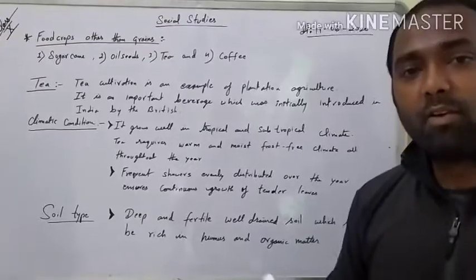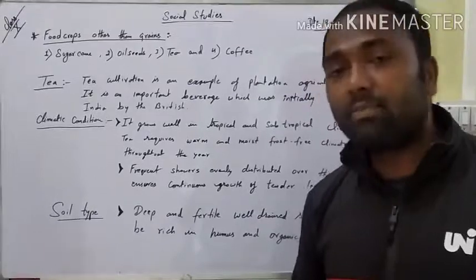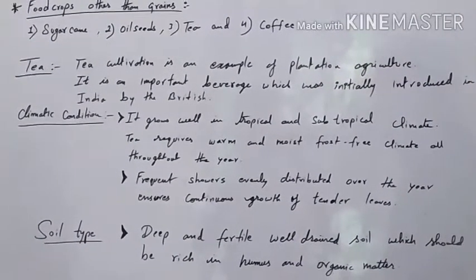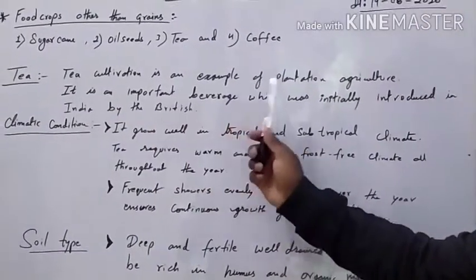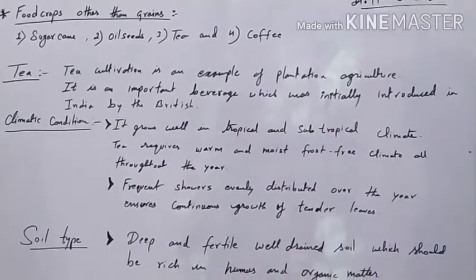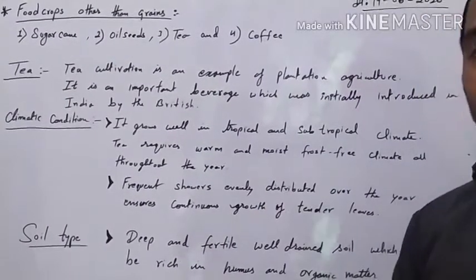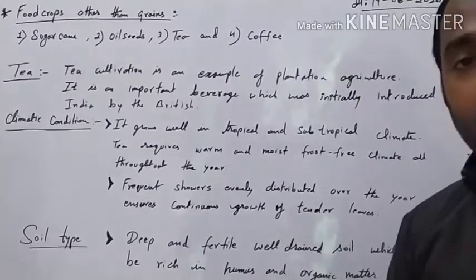Okay students, now let us understand about another crop, that is tea. Tea is an important beverage. As we know, we all like to take a sip of tea early in the morning. Now let us understand this. Tea cultivation is an example of plantation agriculture, and it was initially introduced by the British. This plant, tea, was first introduced by the British in India.